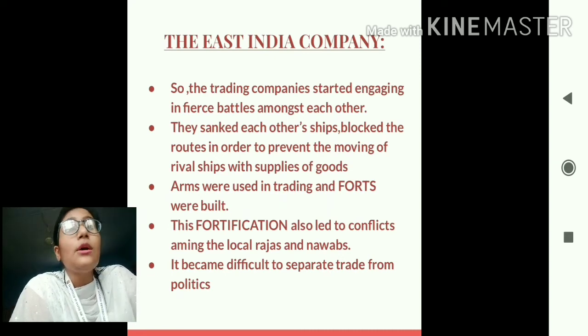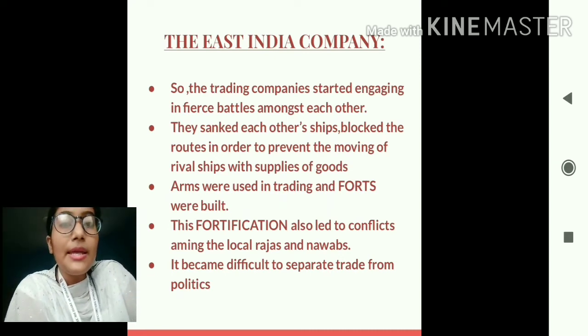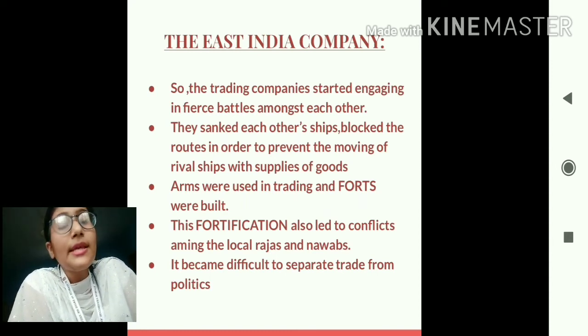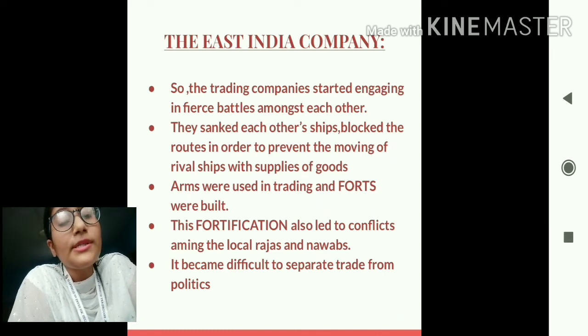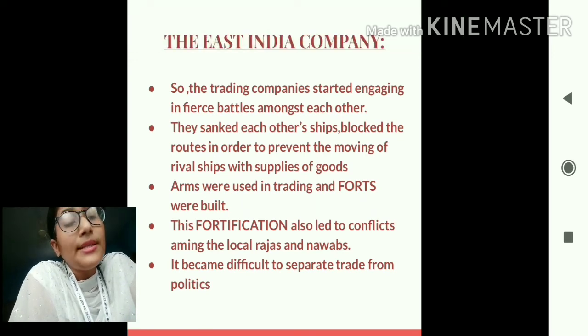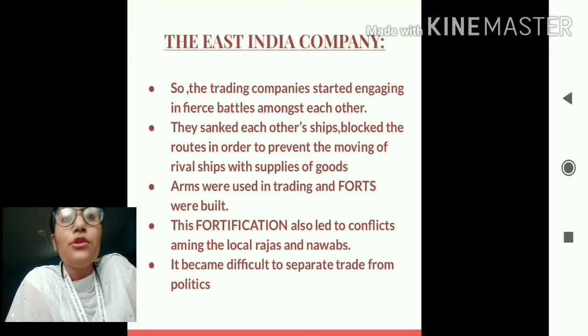So students, with the coming of the East India Company and other trading companies, this led to a serious conflict not only among these trading companies but also among the Indian rulers, because they started building forts to protect the resources, and this fortification led to battles or conflicts among the Indian rulers as well. So students, trade was very difficult to be separated from politics.